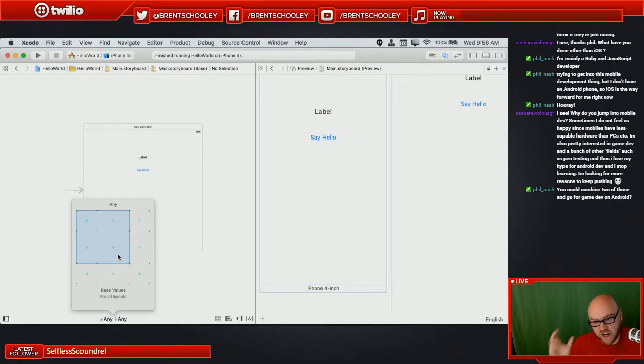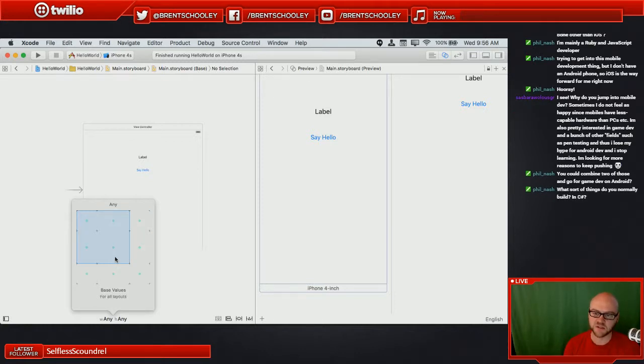Any that's regular width, regular height, regular width. Or no, this is compact, normal, regular. I forget what the difference is from here and here. But this, oh yeah, this basically covers anything. So if you haven't specified any other constraints, no matter what class you're in, this is what it's going to be.